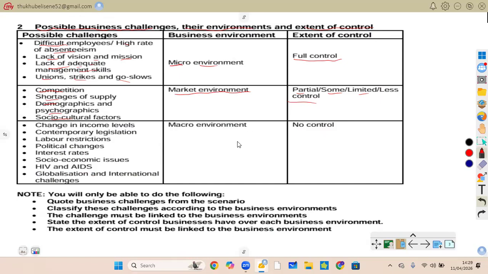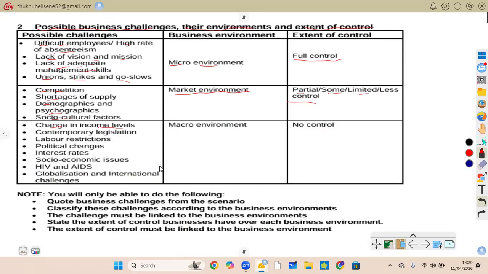Hope you're together, good people. Let us move on to another challenge. Here we have a challenge where we are seeing change in income levels. Change in income levels affects the business.